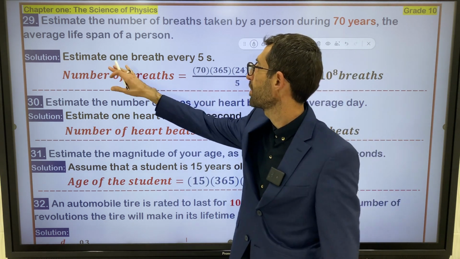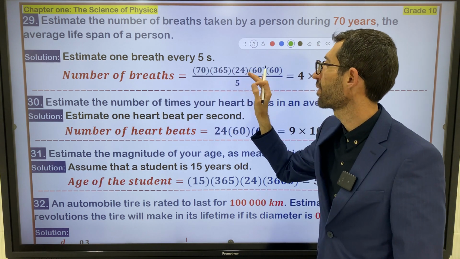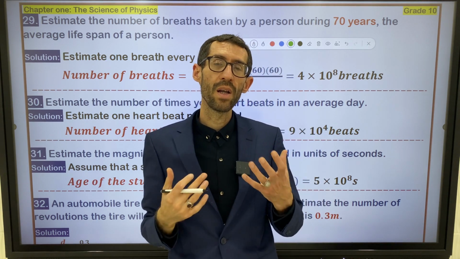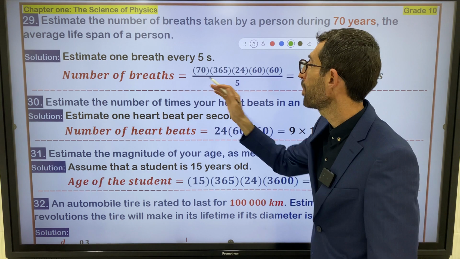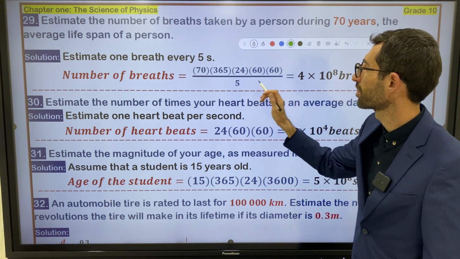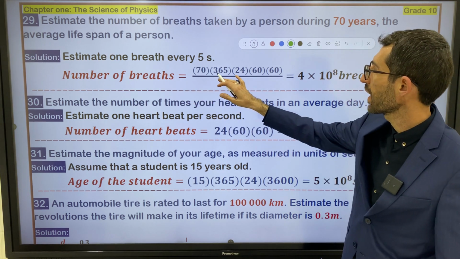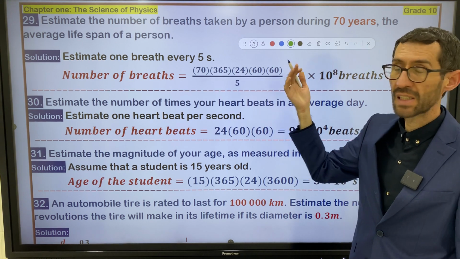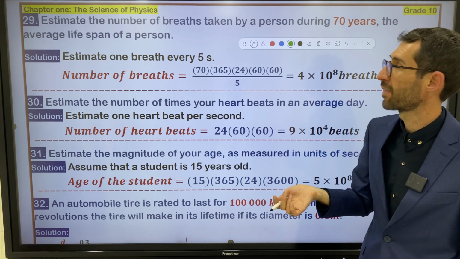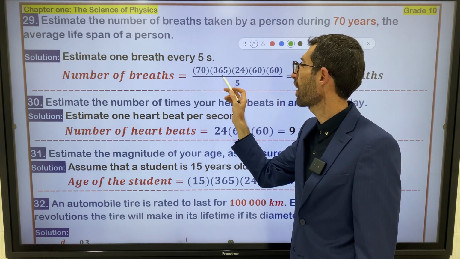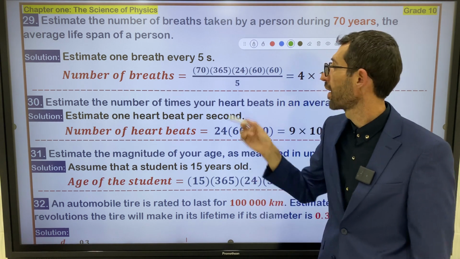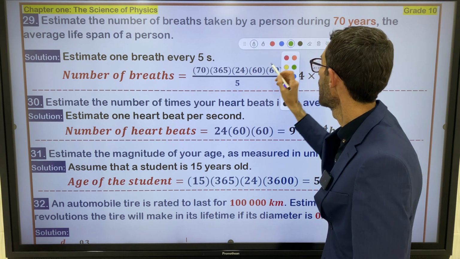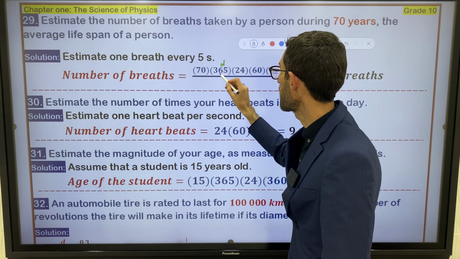Firstly, estimate one breath every 5 seconds. Every 5 seconds, you have one breath. Number of breaths. You have to convert 70 years to the second. So how many days are there in 1 year? 365 days. This is the number of days.